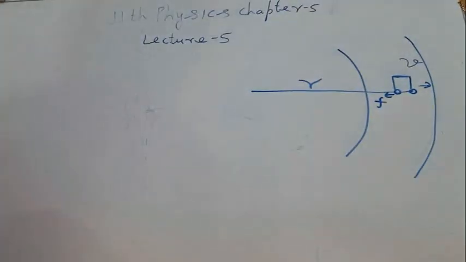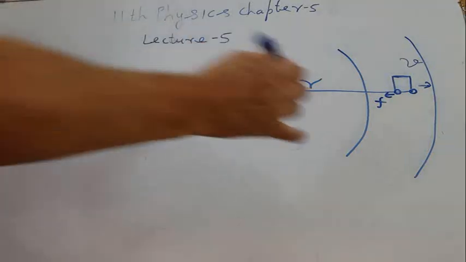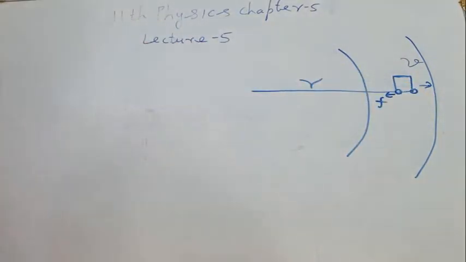Due to centrifugal force, these wheels will experience force in the outward direction. It will tend to leave the circular track. So force of friction will come into play, and the direction of force of friction is always opposite to impending motion or motion. Impending motion, motion which is pending. So force of friction will be in this direction. So you can say force of friction will be toward the center of the circle.